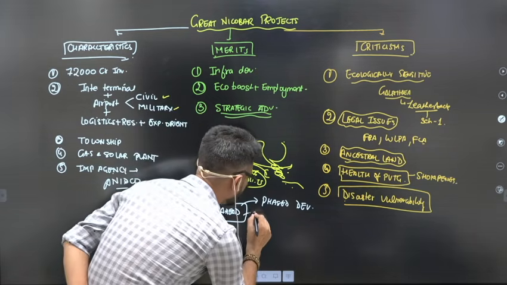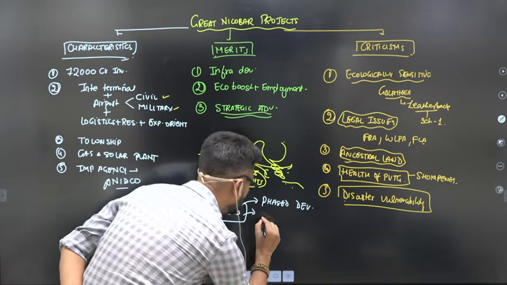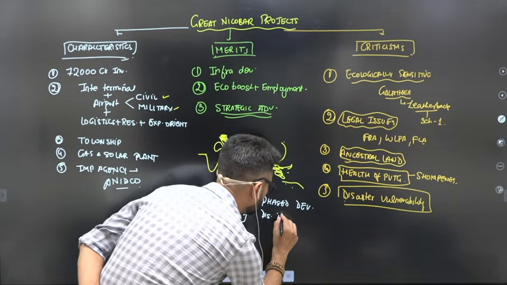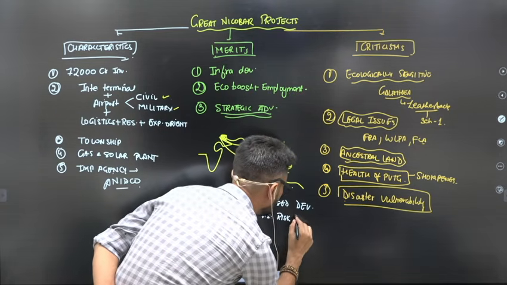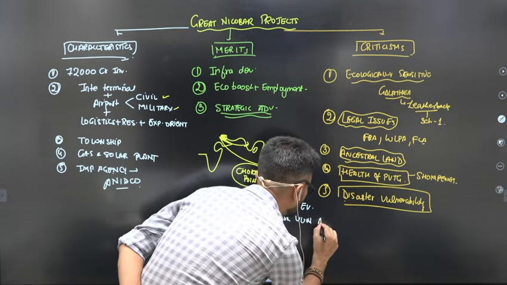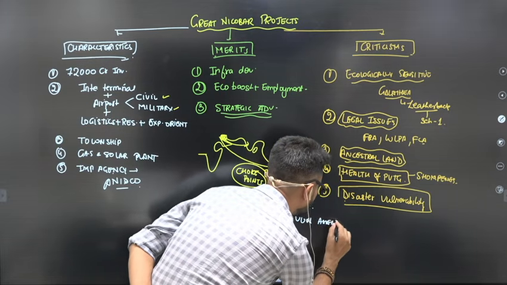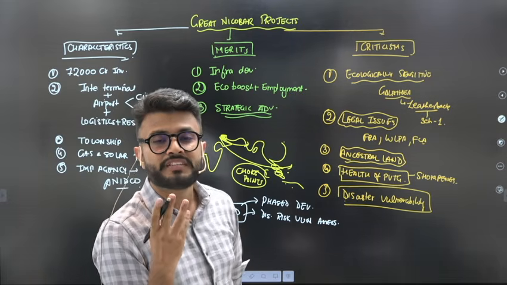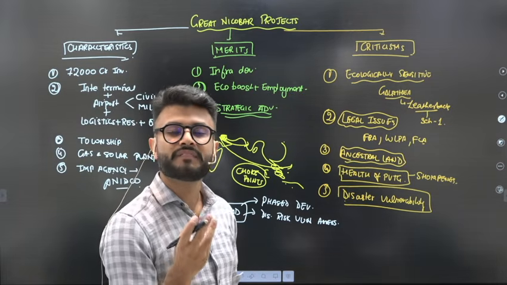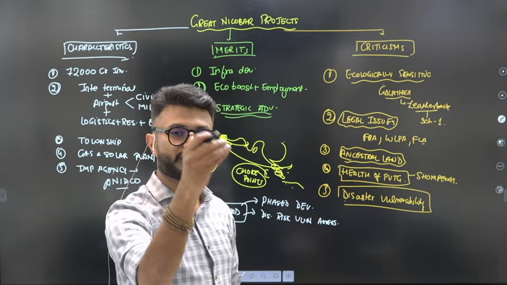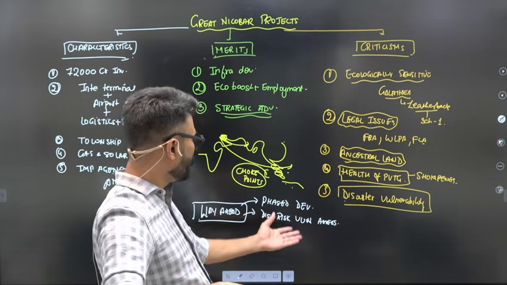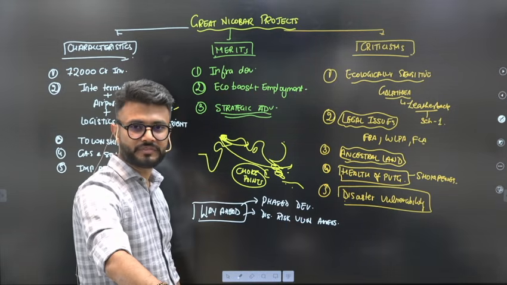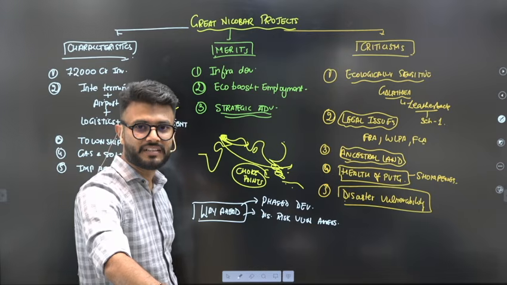The second important thing is that there should be a proper disaster risk vulnerability assessment. When we are saying that we are following the principle of the Sendai framework, what does the Sendai framework tell us? The Sendai framework is based on disaster risk reduction. So first we need to assess the risk vulnerability of that area, right?